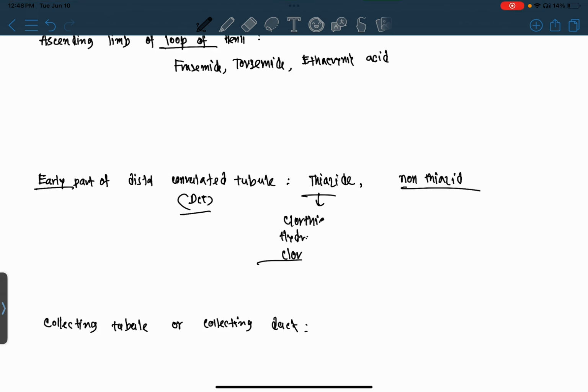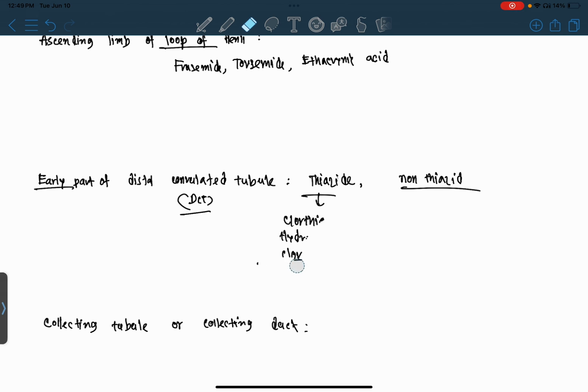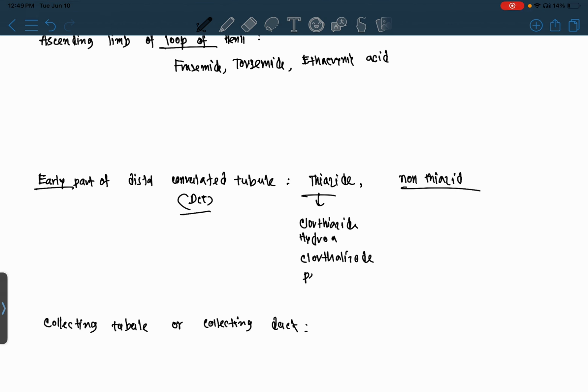So I will read it again here. Which are thiazide diuretics? Thiazide diuretics are chlorothiazide, hydrochlorothiazide, chlorthalidone, and polythiazide.